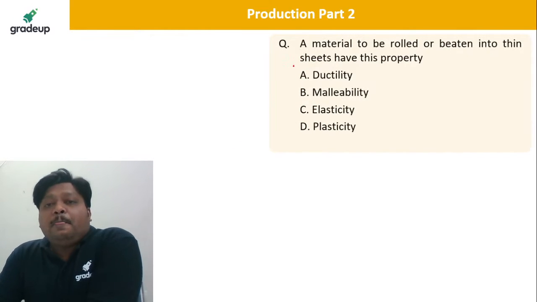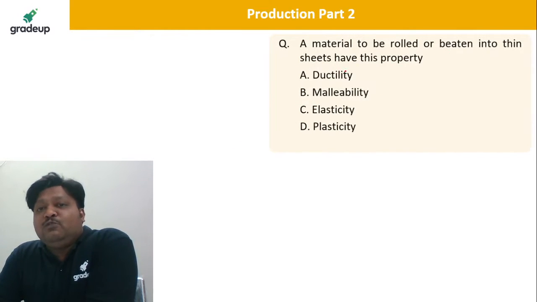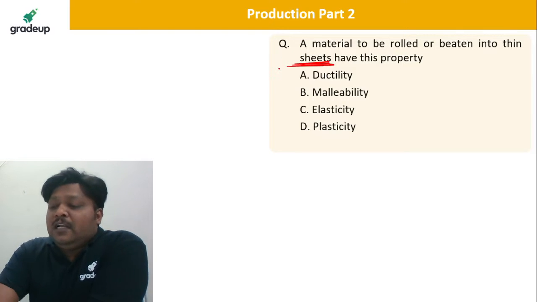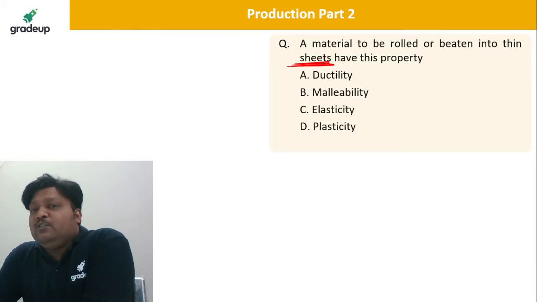Take me next. The material to be rolled or beaten into thin sheets, dear student. Tell me which is the property. The material can be rolled into sheets. Yes, dear, tell me the answer. See the raw time, this is the purest form of iron, Bhupesh.